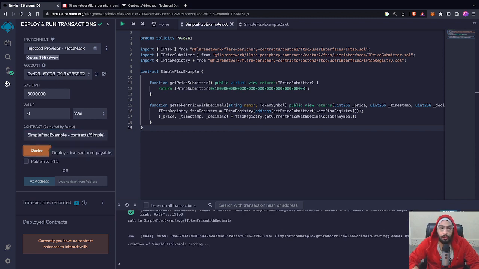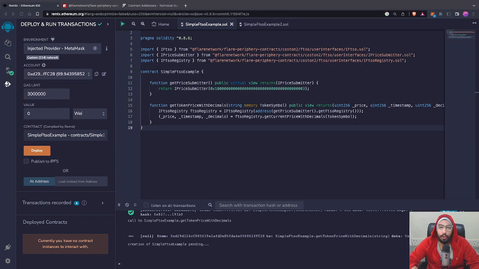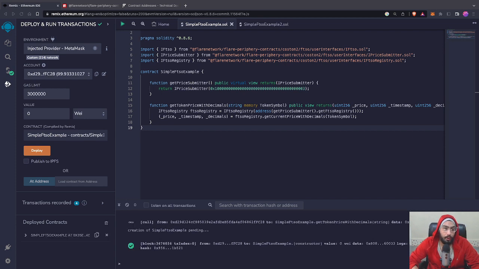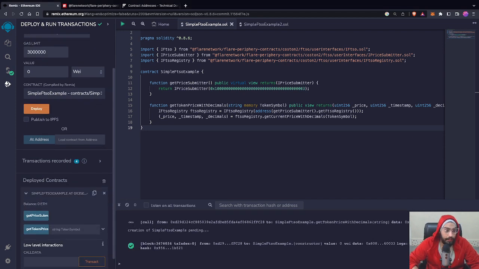So let's finally deploy our edited smart contract, that is the simple FTSO example, and we will deploy it again. Make sure you are on Coston2 test network and you have enough Coston2 faucet. Just confirm your transaction and your contract will be deployed. So again, go to the deployed contracts, that is our simple FTSO example.